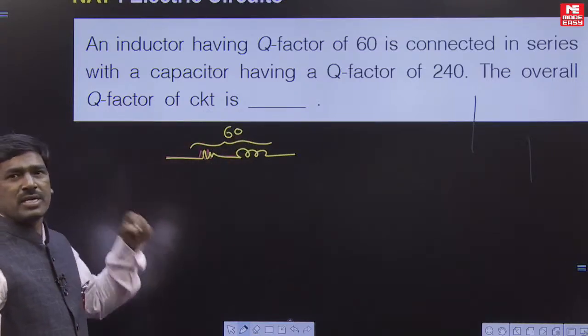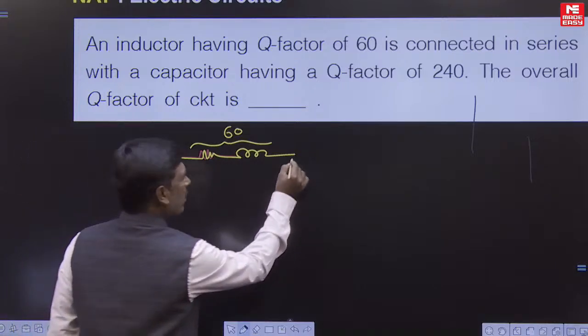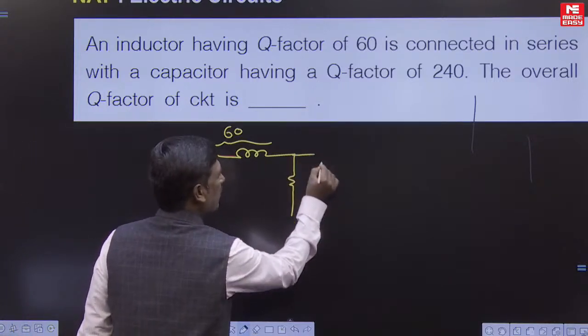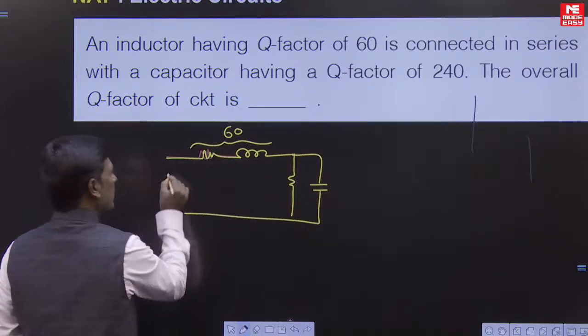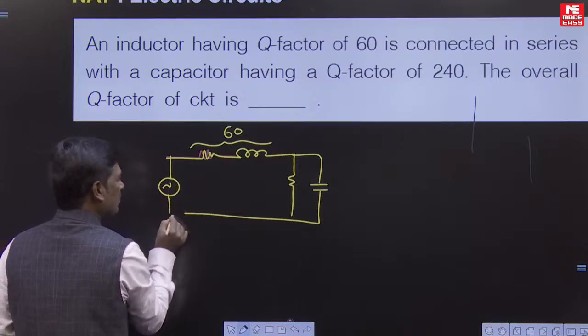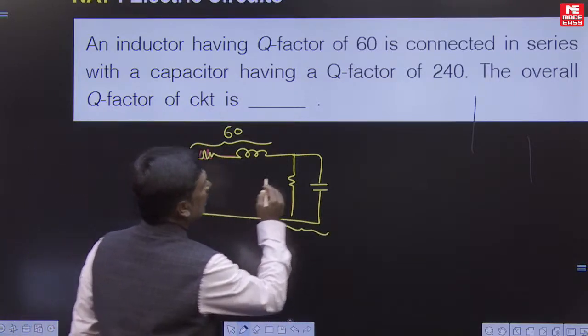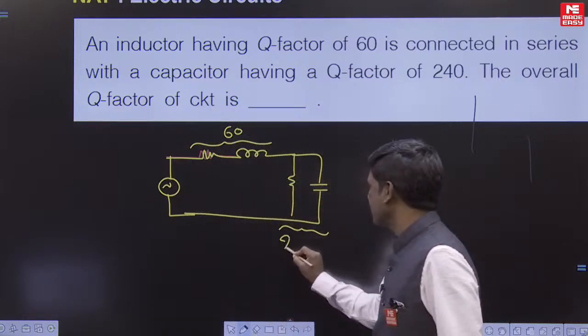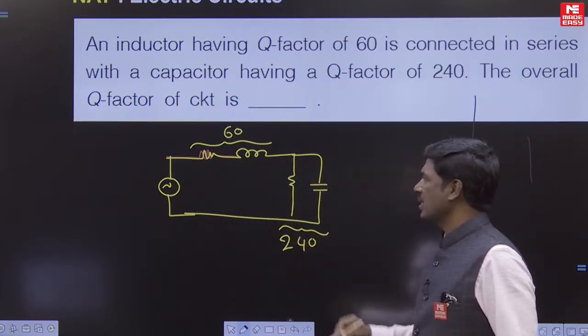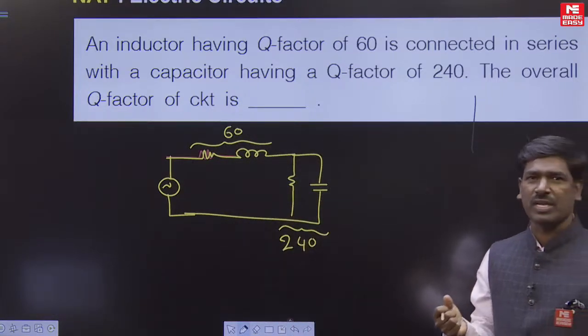The capacitor means here a lossy capacitor, represented by a resistance in parallel with the capacitor, connected in series. The quality factor of the capacitor is given as 240. Now the question is asking what is the overall quality factor of the circuit.